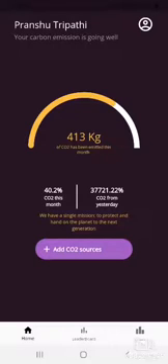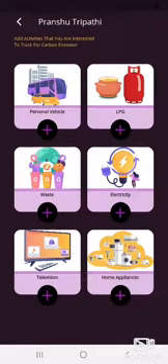And after a while, your profile screen is created and you can see your dashboard where you can see the total carbon emission you have done this month, the percentage change from the previous month and from yesterday. There is an Add CO2 Sources option from where you can choose different activities, give the input parameters and see the footprint of your carbon emission.